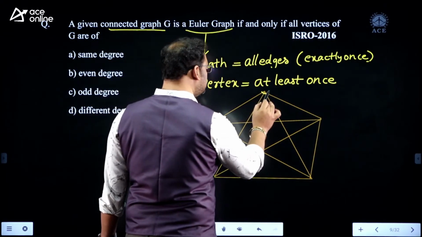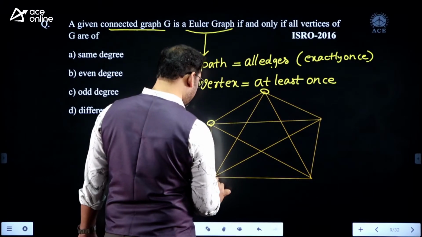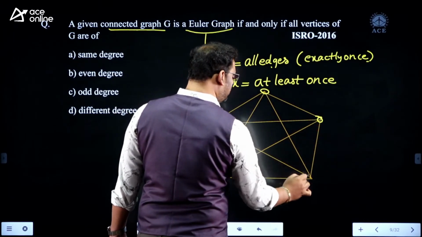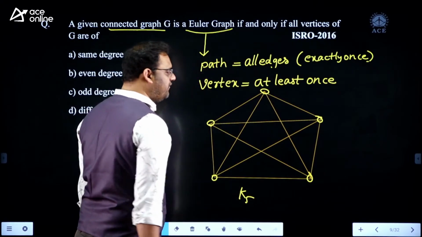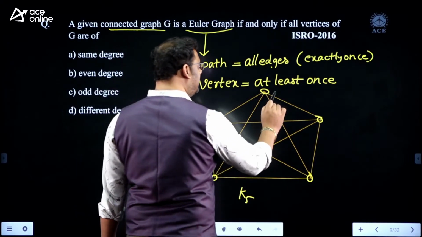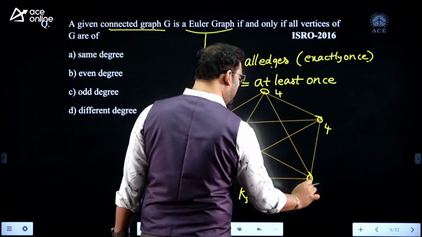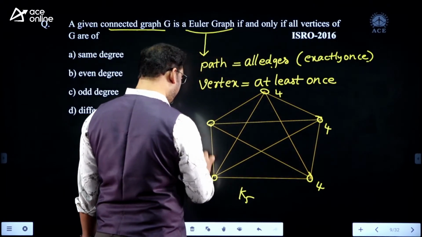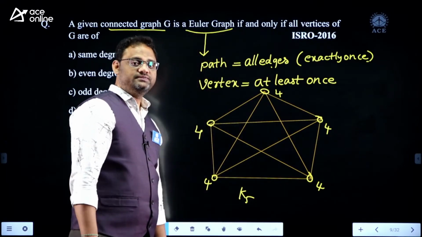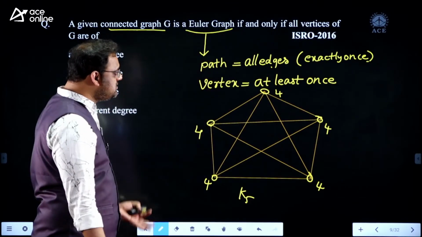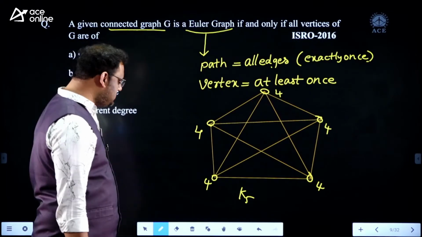This is the first vertex, second vertex, third vertex, fourth vertex and fifth vertex. It is just like a complete graph, K5. The degree of every vertex is 4, an even number. Definitely there exists an Euler path.